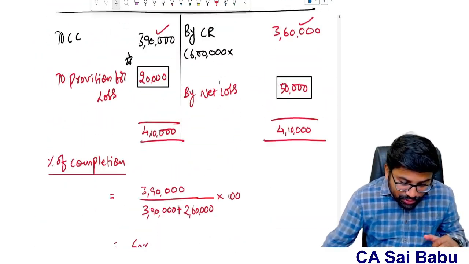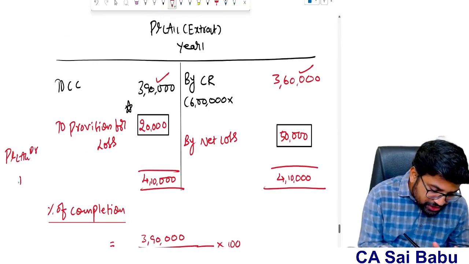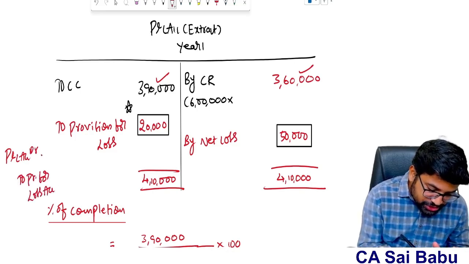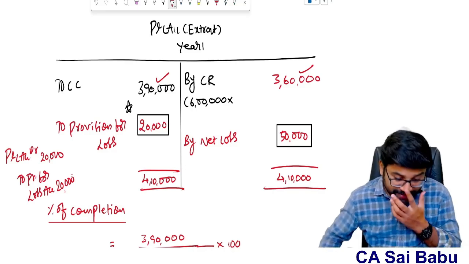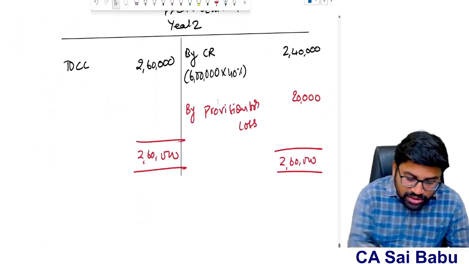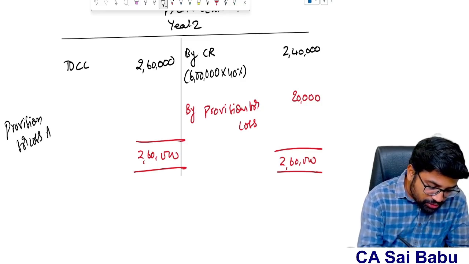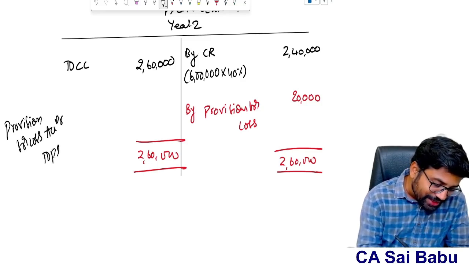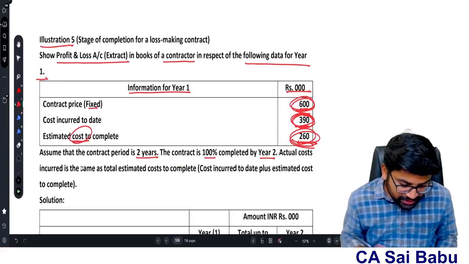So this year, what is the entry we have created? P&L account debit to provision for loss, 20,000. This is the entry, because we are expecting a loss, and for that we are creating a provision. Next year, when the loss actually came, since you already recognized it, just reverse the provision. So provision for loss account debit to P&L account. Whatever entry we wrote last year, we just reversed it. That's it. This is the concept of expected loss.